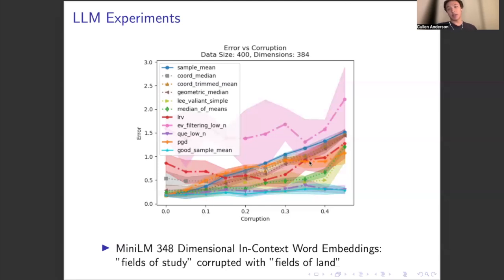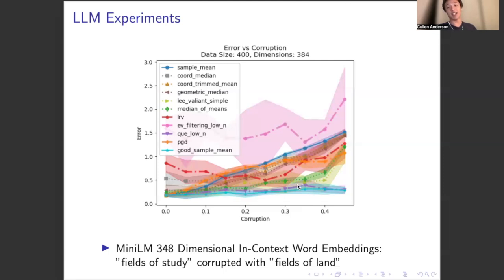But quantum entropy scoring achieves near optimal error and still performs best here. So this suggests some kind of sensitivity to the inliers being Gaussian, whereas quantum entropy scoring still performs very well here. It's also worth noting that median of means is also less affected by this and still performs quite well.